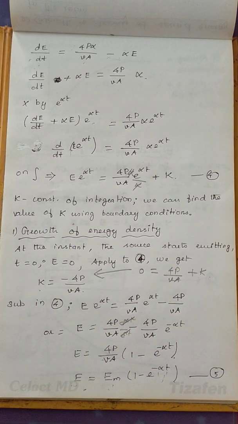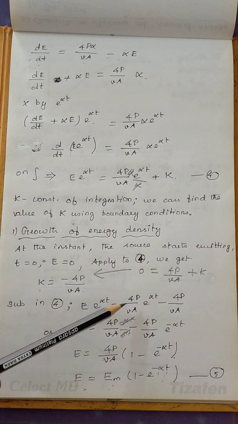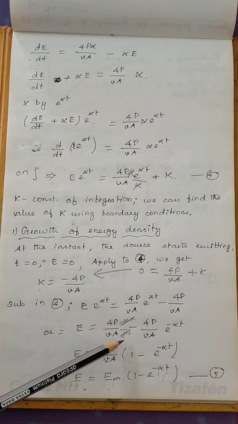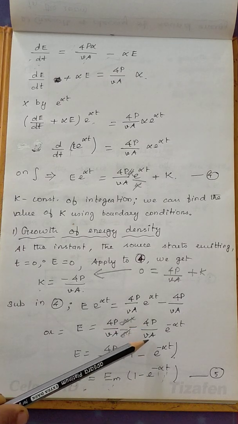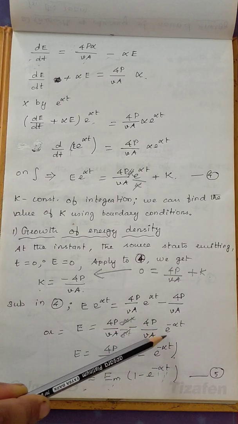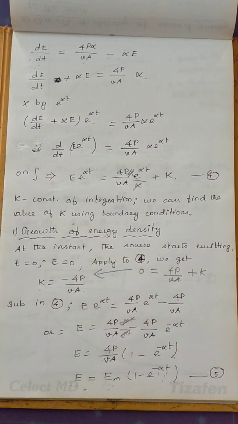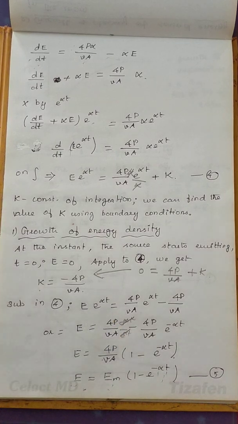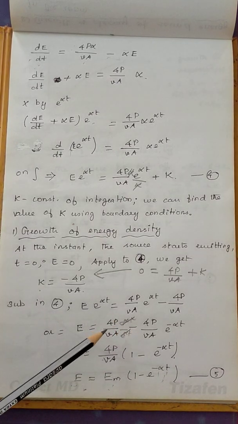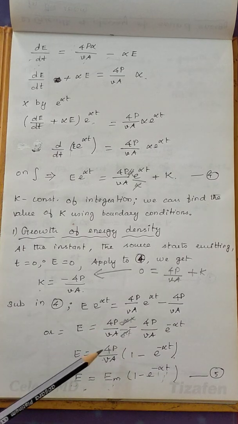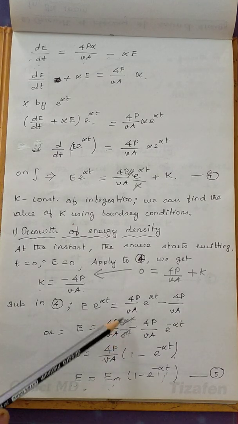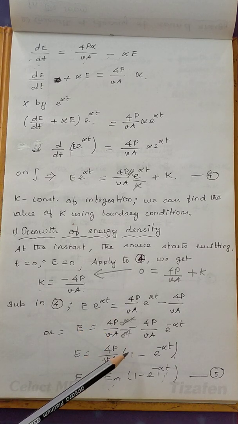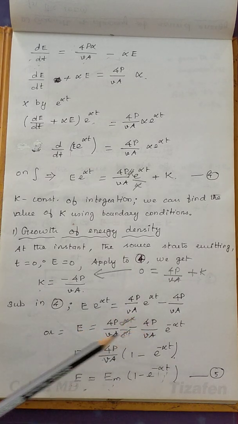By rearranging the terms, you bring e power alpha t to the other side. So E is equal to 4P by VA, e power alpha t, and here you bring it down, minus 4P divided by V into 1 by e power alpha t. Bring it up, it is e power minus alpha into t. The e power alpha t terms cancel, and 4P by V into A is common. Taking this constant out, this is 1, and here it is e power minus alpha into t.